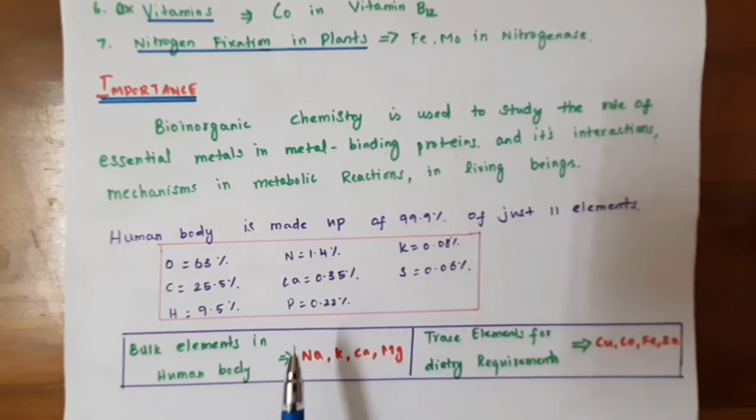There are some bulk elements which are needed in high percentage in the human body, that is sodium, potassium, calcium and magnesium. And copper, cobalt, iron and zinc are trace elements. They are taken through food, so they are daily requirement elements.